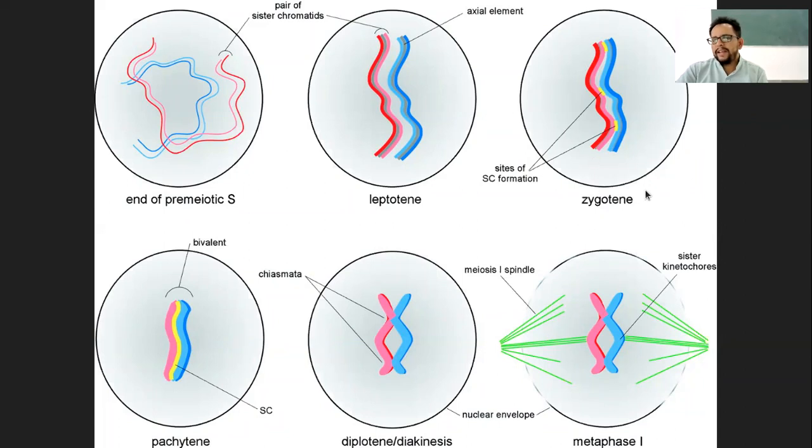Then in the zygotene stage, there are these sites for the chiasma. I forgot the full form of SC, but these are the sites where they can allow the crossing over. If you look at this diagram, you can assume these yellow points shown here are the sites where the crossing over can happen.